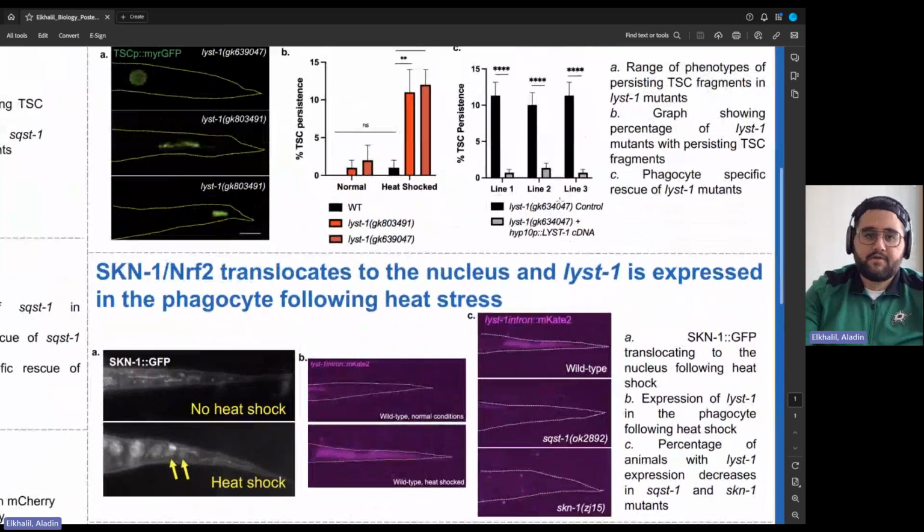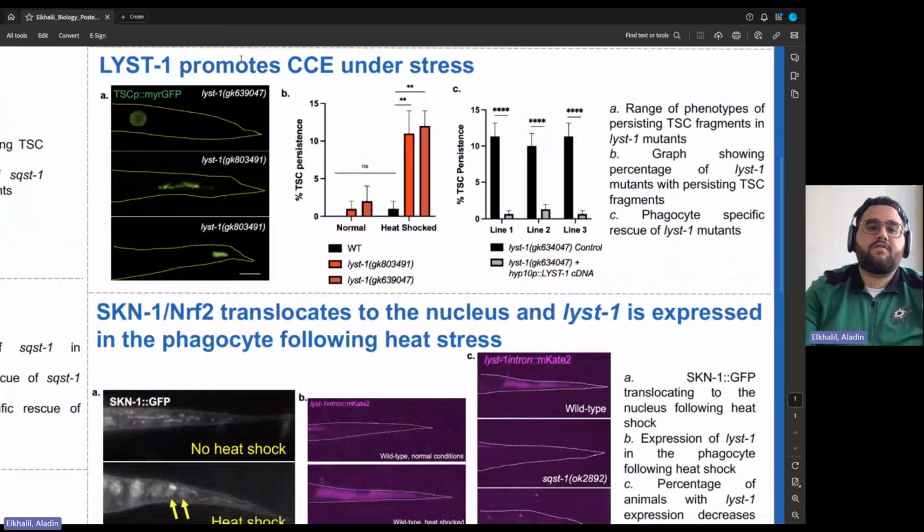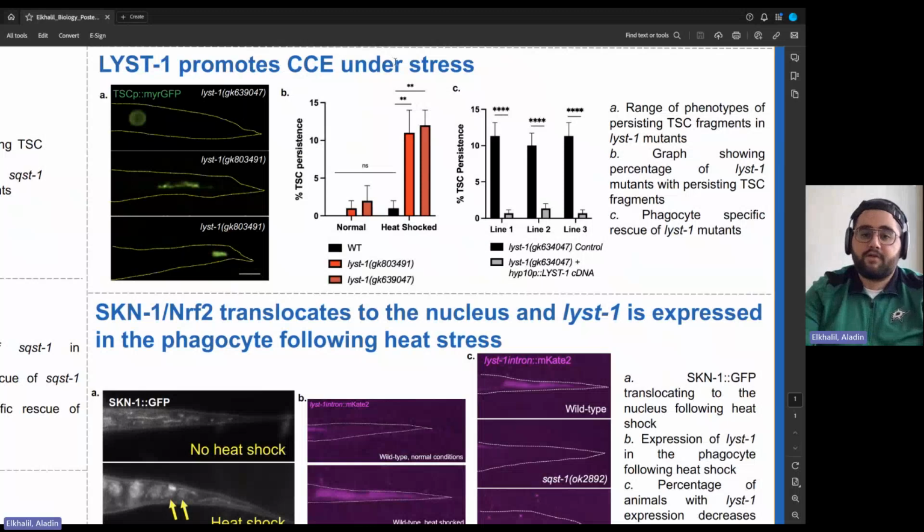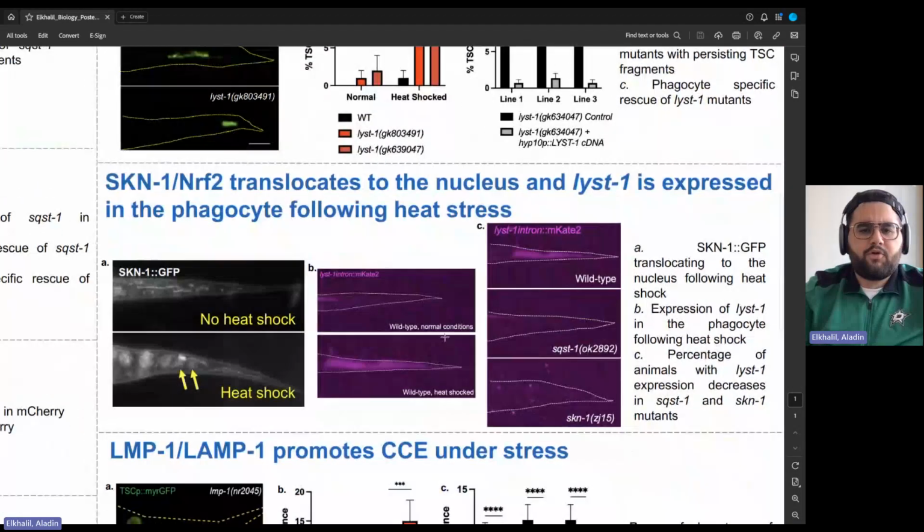Skn-1 is a transcription factor. So one of its potential targets is known as lmp-1 or list-1, which regulates lysosomal trafficking. So we looked at list-1 mutants, and again, we see a similar CCE defect as we do in our other two mutants, only following times of stress. It also appears list-1 has cell non-autonomous function. And list-1 only seems to be expressed in the neighboring phagocyte following conditions of stress.